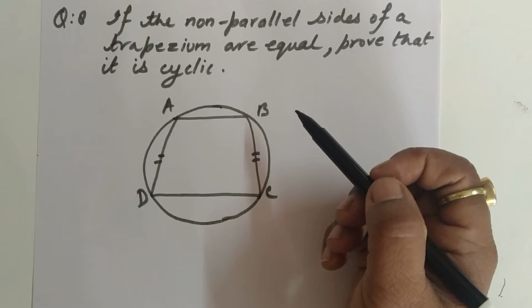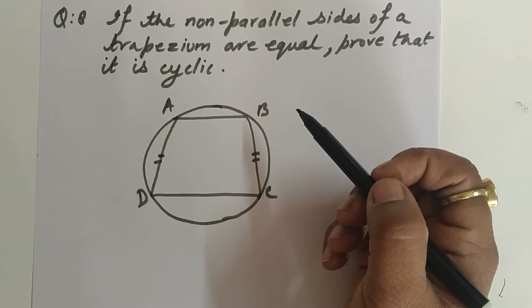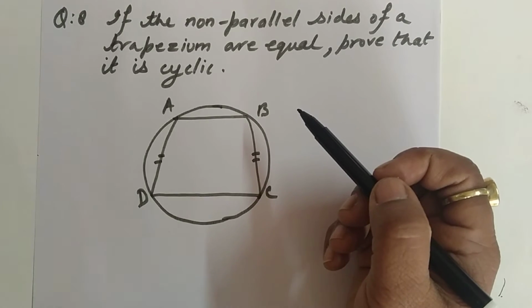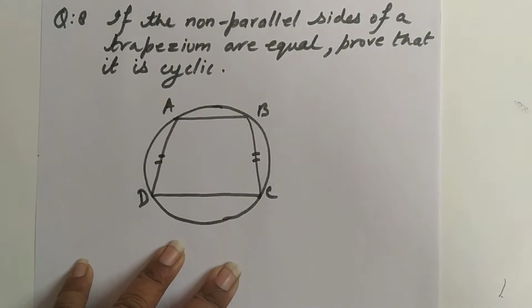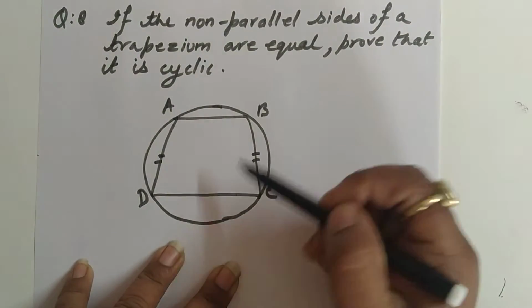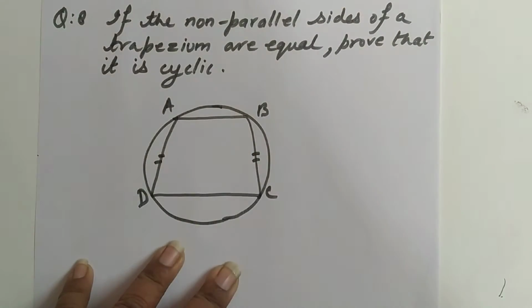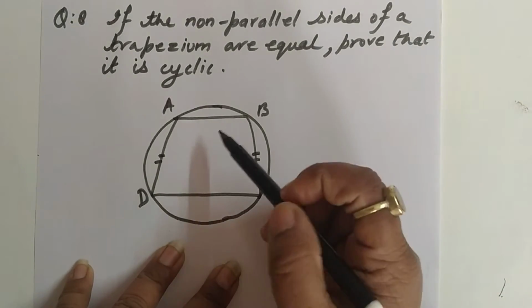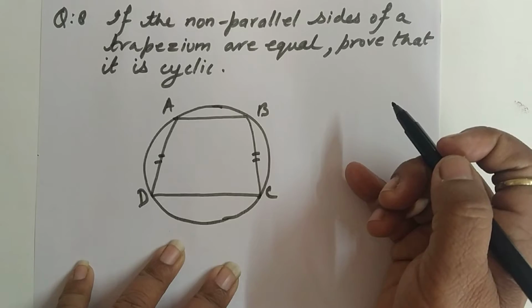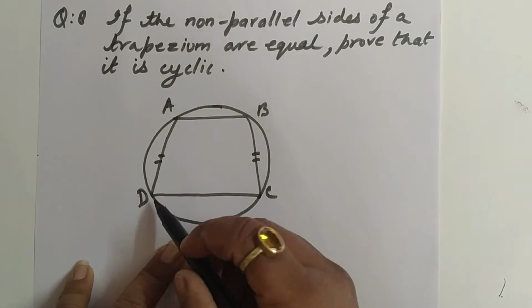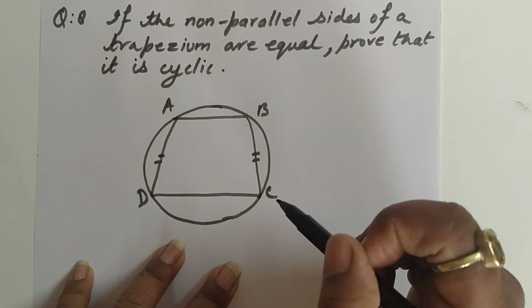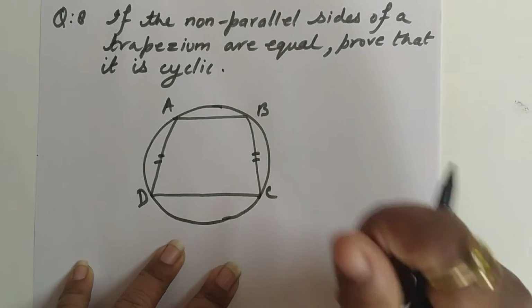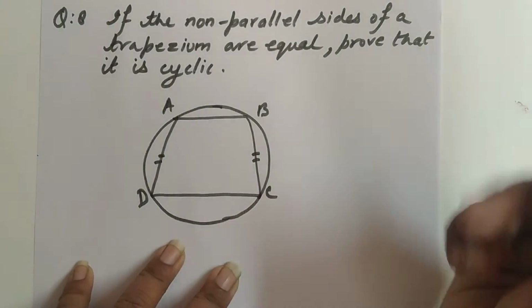So we need to prove the property of the cyclic quadrilateral. Yes, because it is given a trapezium, and a quadrilateral is a four-sided bounded figure. So at that time we can say that this trapezium is cyclic. Just recall the properties of the cyclic quadrilateral. It means we need to prove the opposite angles are supplementary to each other. If we prove that angle B plus angle D, or angle A plus angle C, are supplementary, then we are able to prove that ABCD is a cyclic trapezium.